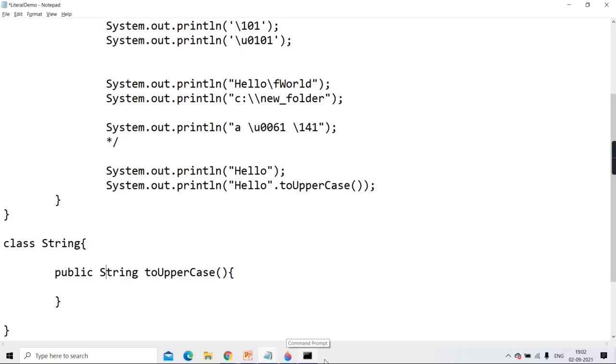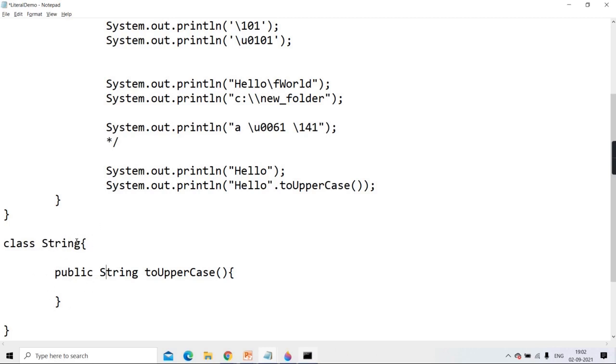Just recall the past sessions. Who will tell me? Instance. Yes, very good, because there is no word static. So as there is no word static, it is instance. You don't write all this. These are already done for you by Java. We are just understanding it.